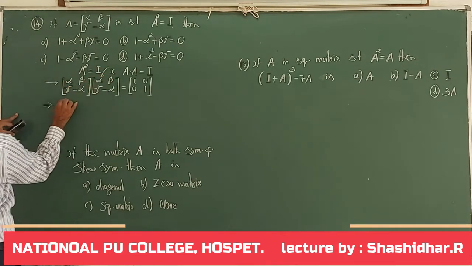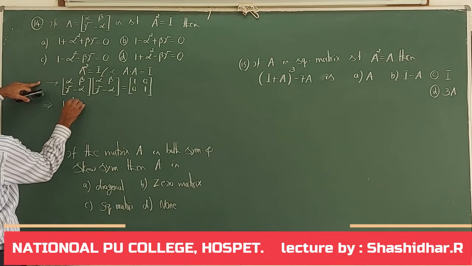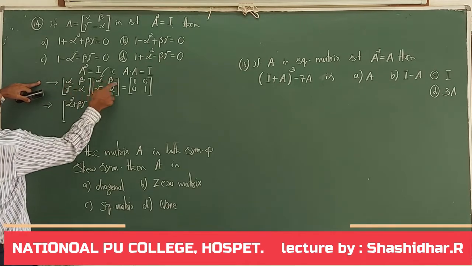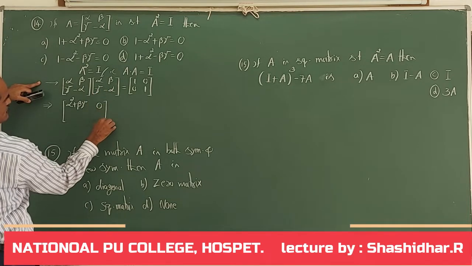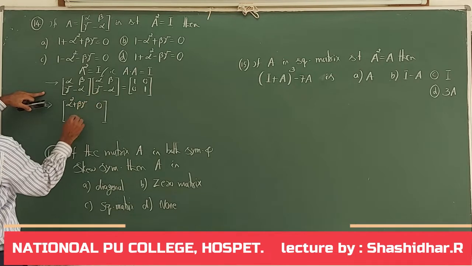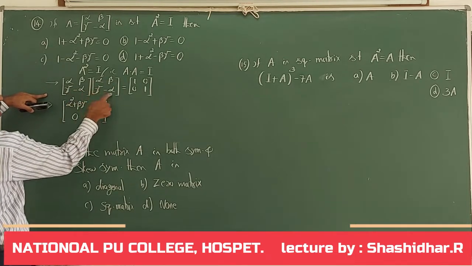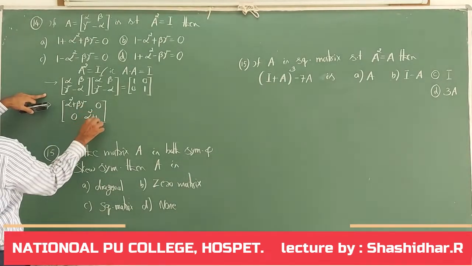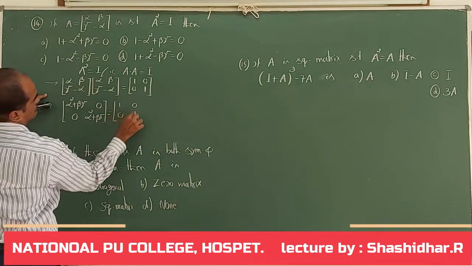First row, first column: alpha square plus beta gamma. First row, second column: alpha beta minus alpha beta, 0. Second row, first column: gamma alpha minus gamma alpha, 0. Second row, second column: gamma beta minus alpha into minus alpha, that is alpha square plus beta gamma, is equal to 1, 0, 0, 1.